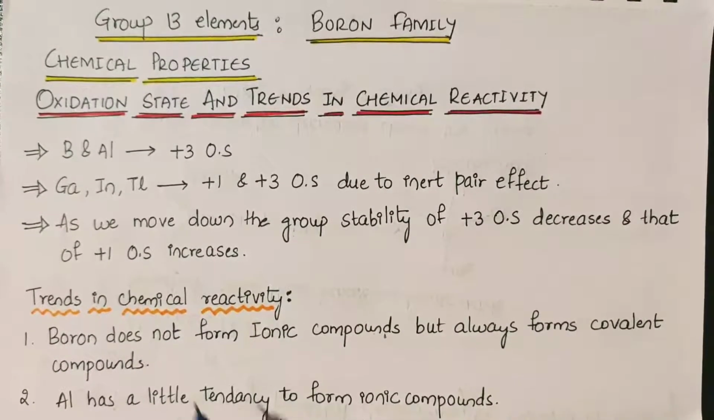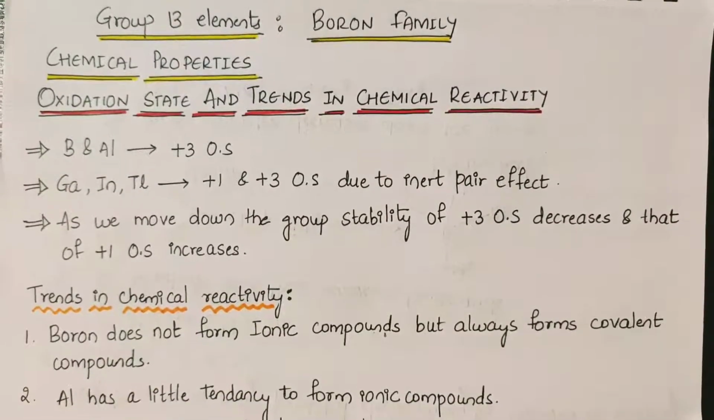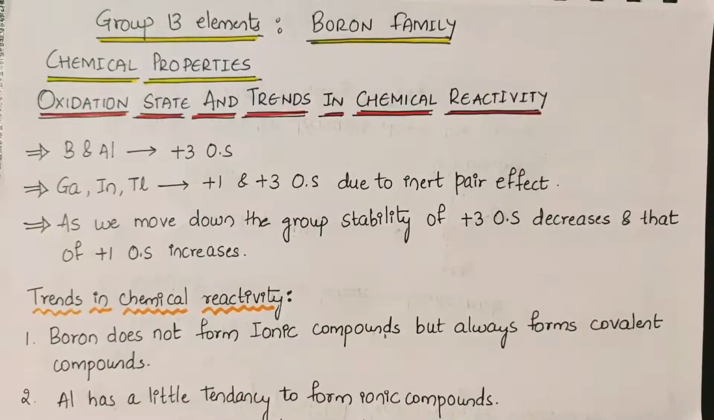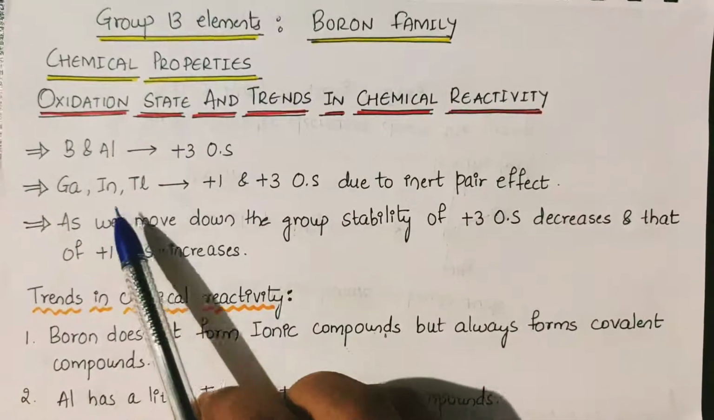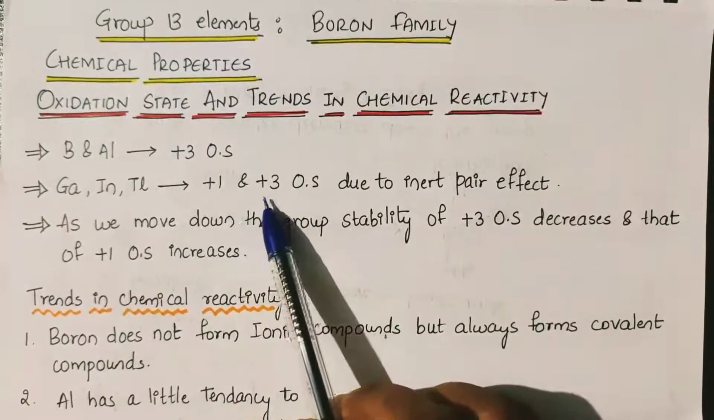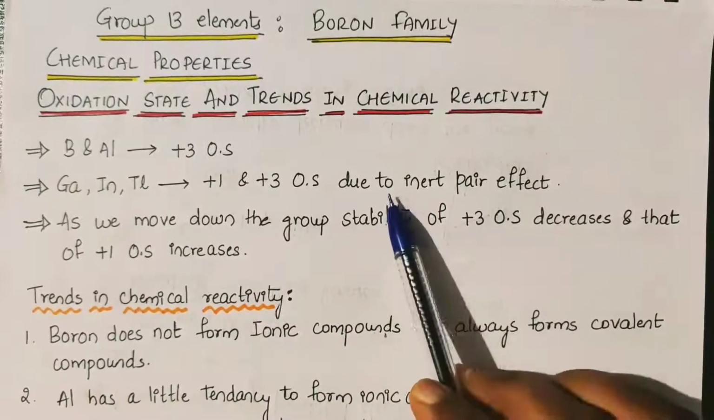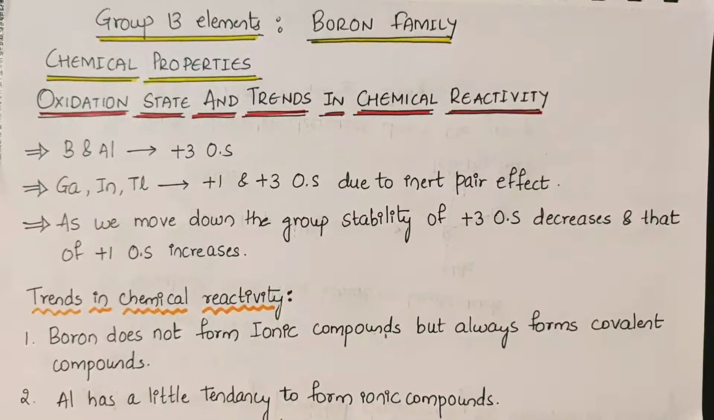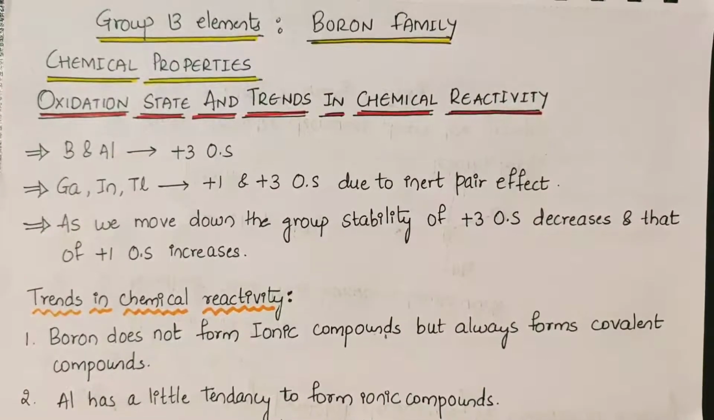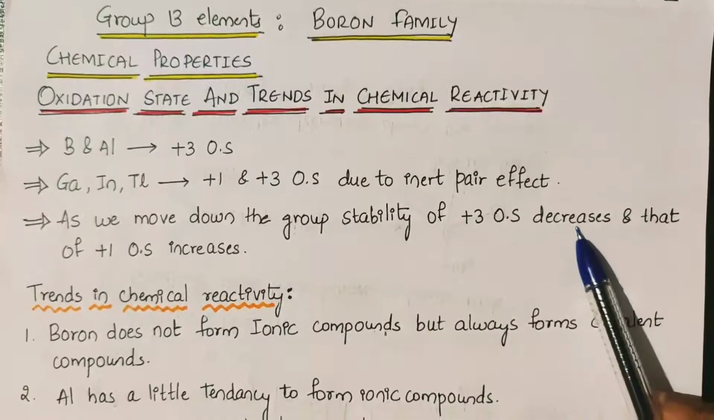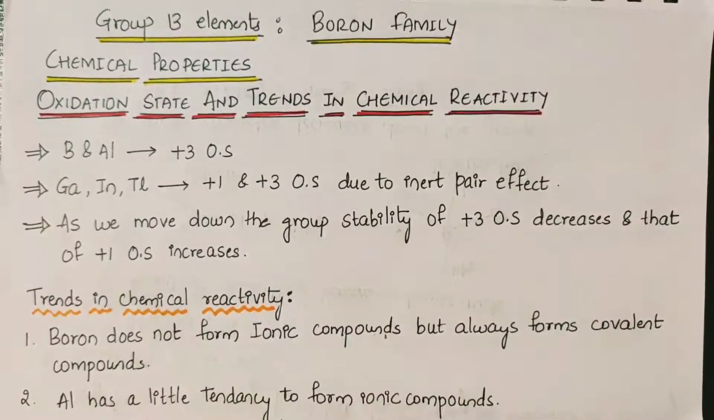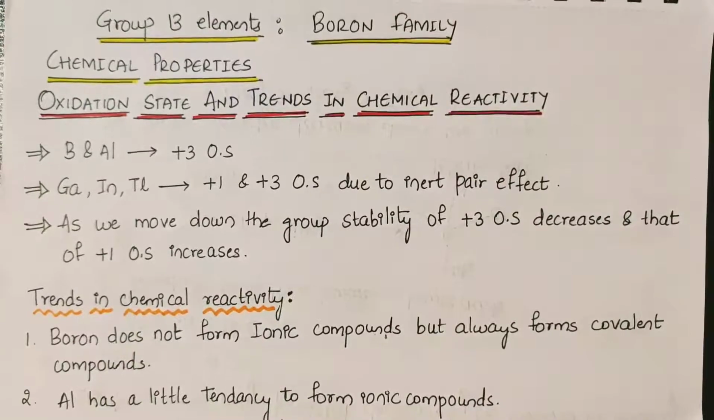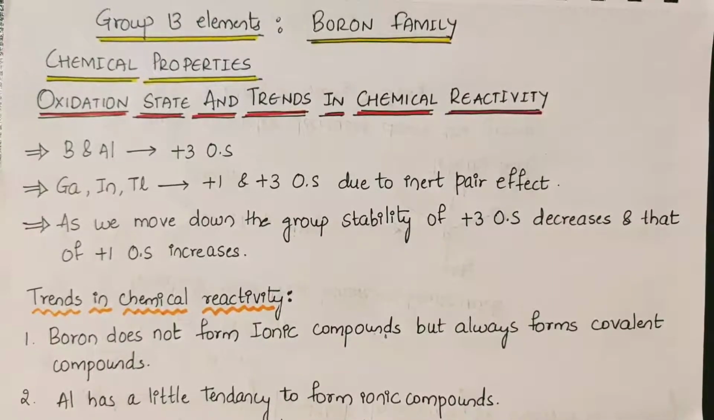When you consider boron and aluminium, they show a +3 oxidation state. But gallium, indium and thallium show +1 as well as +3 oxidation state due to the inert pair effect. As we move down the group, the stability of the +3 oxidation state decreases and that of the +1 oxidation state increases. Down the group, the elements show greater +1 oxidation state rather than +3.